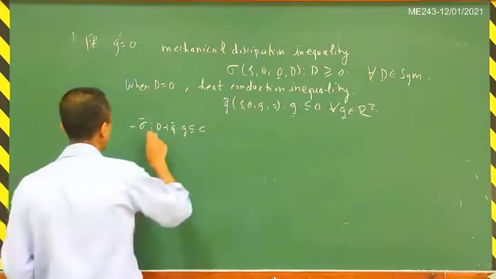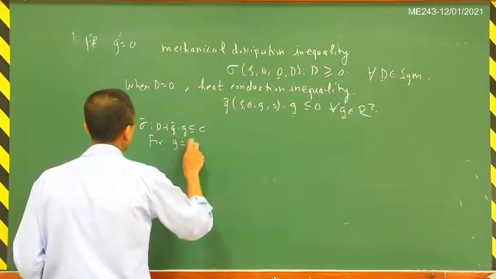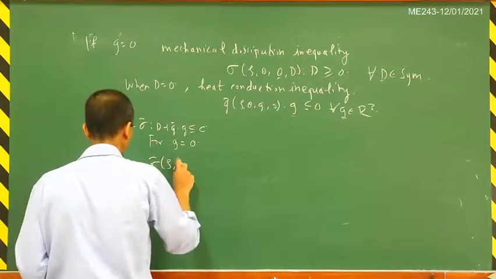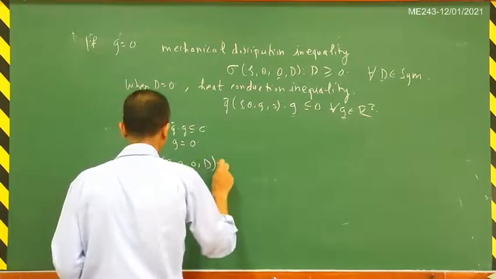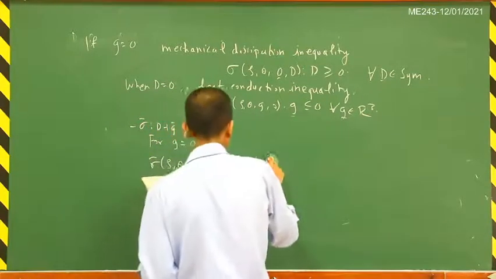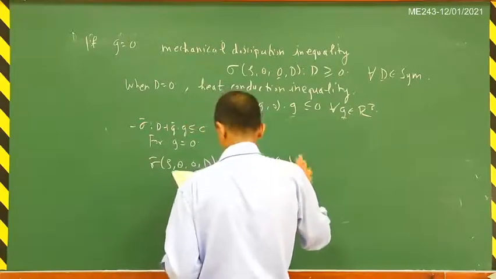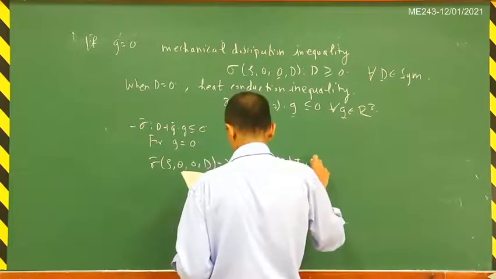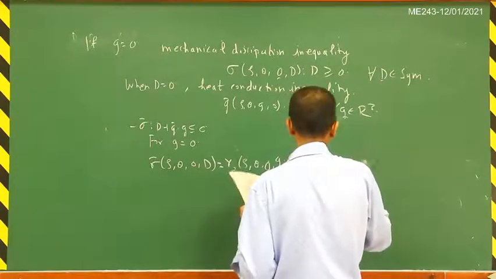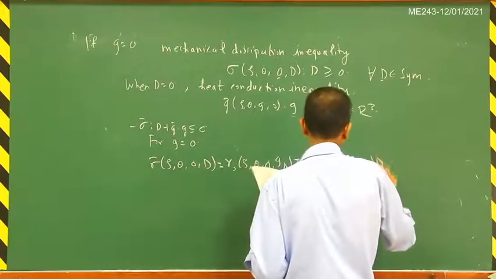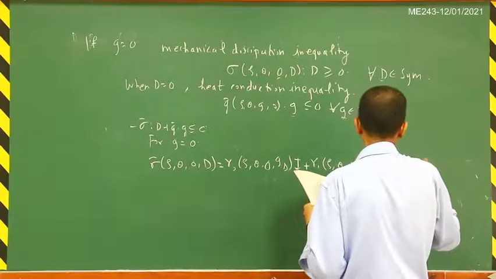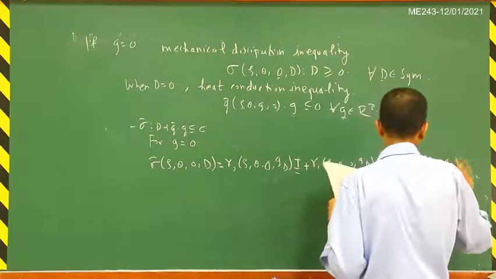For g equal to 0, you will get that sigma tilde of rho, theta, 0, d is equal to gamma 0 of rho, theta, 0, invariants of d times identity plus gamma 1 of rho, theta, 0, invariants of d times d plus gamma 2 of rho, theta, 0, invariants of d times d squared.